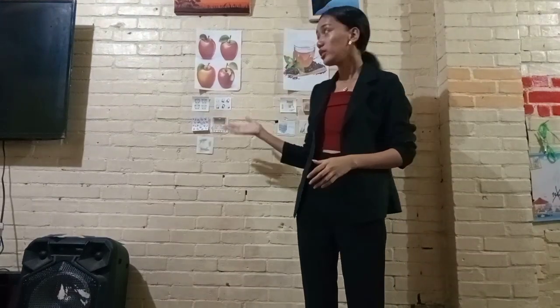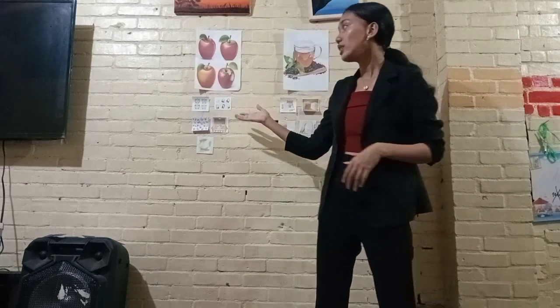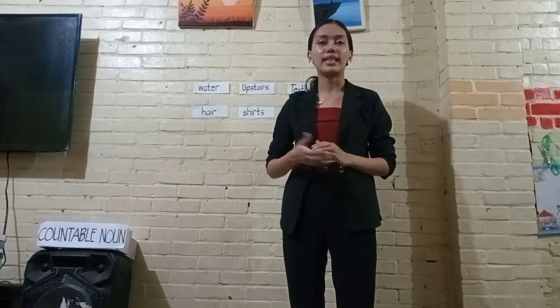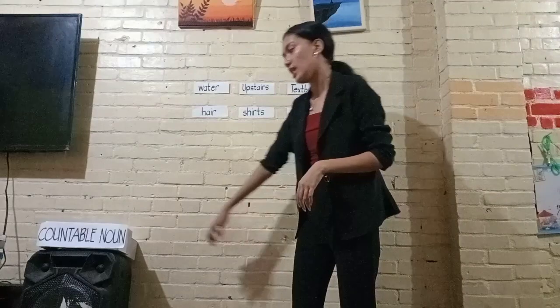Again, the countable nouns are the things that you can count, while the uncountable nouns are those that you cannot count. Did you now understand the difference between countable and uncountable nouns? Very good. Since you are now familiar with countable and uncountable nouns, let's have an activity.